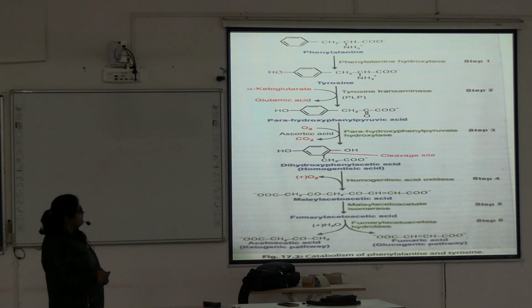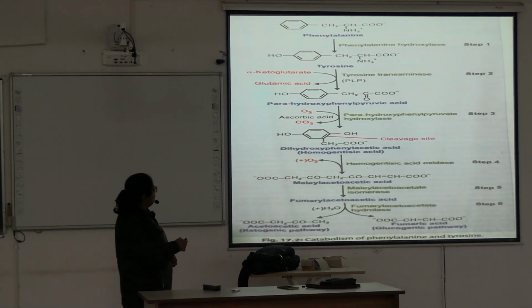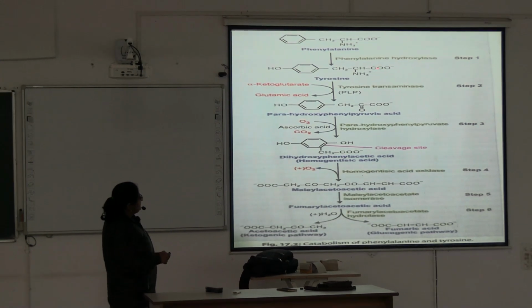So, a question may come: in case of vitamin C deficiency, there is a defect in phenylalanine metabolism. So, you have to mention this step, or why B6 deficiency produces a defect in tyrosine metabolism. You have to mention this step. Now, notice in every step the enzymes